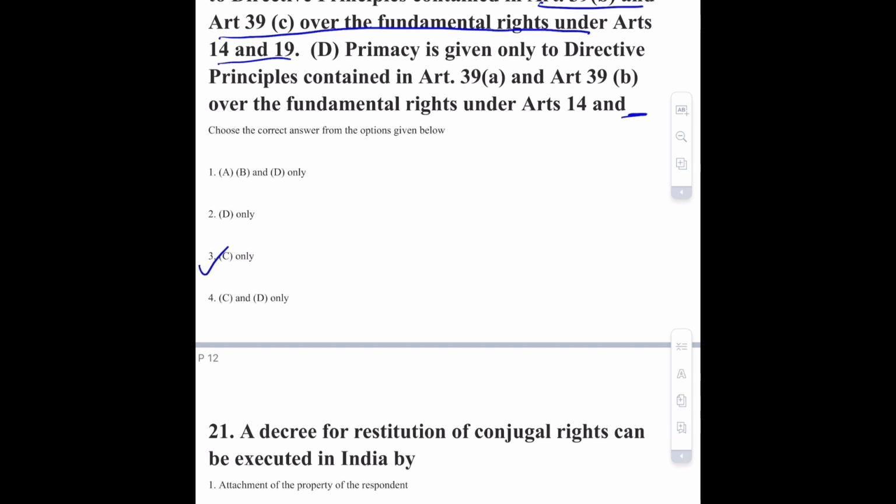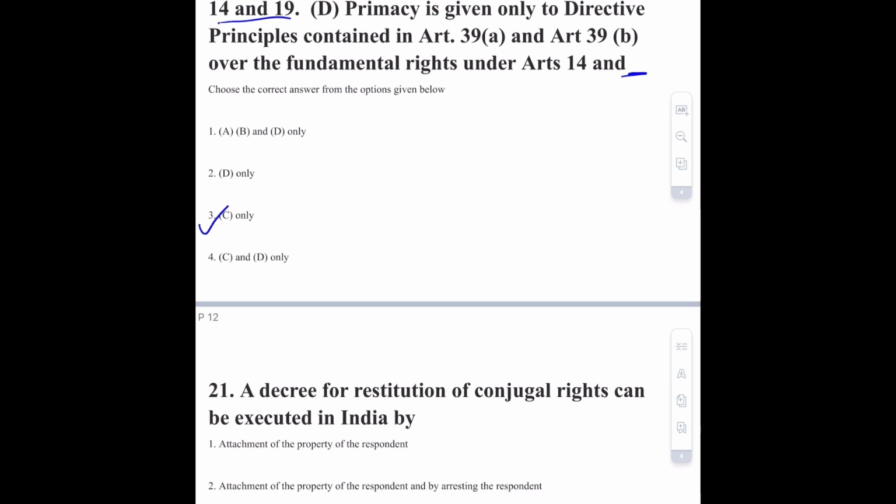DPSP contained in Article 39B and 39C enjoys supremacy over fundamental right under Article 14 and 16. So option number 3 will be correct.